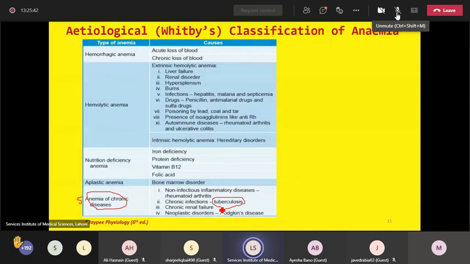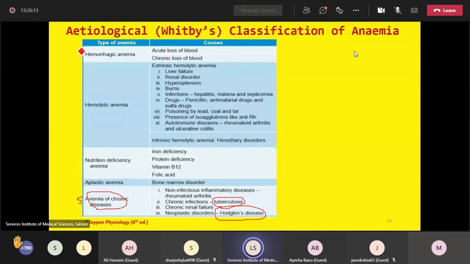Now, tuberculosis is one of the chronic infections. Similarly, malignant conditions, cancerous conditions, for example, lymphomas or Hodgkin lymphomas, these cancerous conditions or malignancy again are chronic and they may lead to an anemic picture. So such chronic disorders may lead to anemia and we can classify them separately as anemia of chronic disorders.